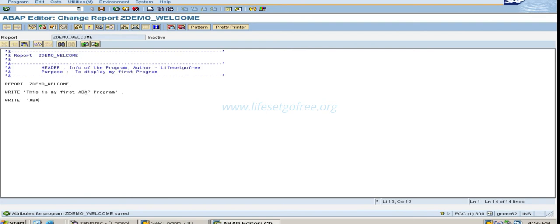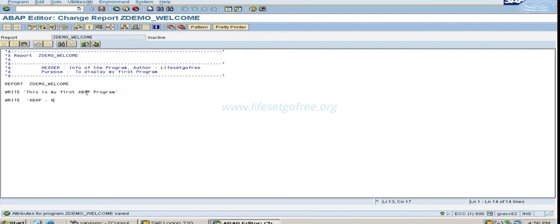What is ABAP? Whatever you are writing in these single quotes, it is all text, no need of any syntax. Between these two single quotes, whatever you want you can write, no problem. Whatever you write, that will be printed. What is ABAP?